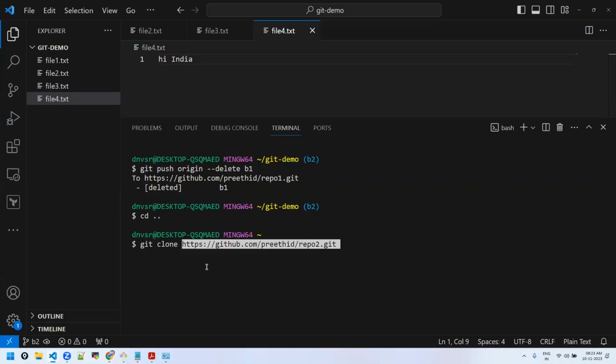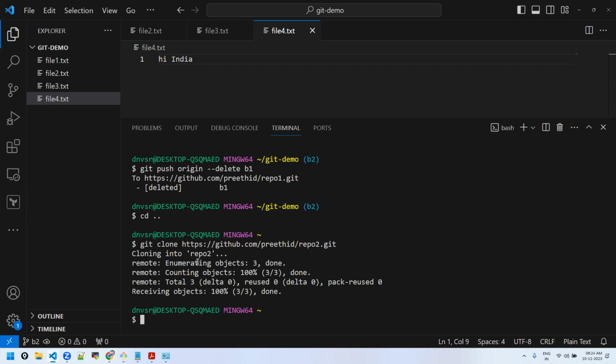Okay. You don't clone inside this. It will give you an error on the local repos. You cannot create another local repo inside it. So I just came out of it and then ran git clone.